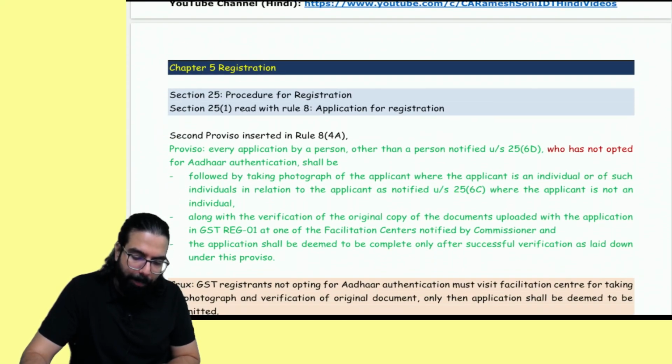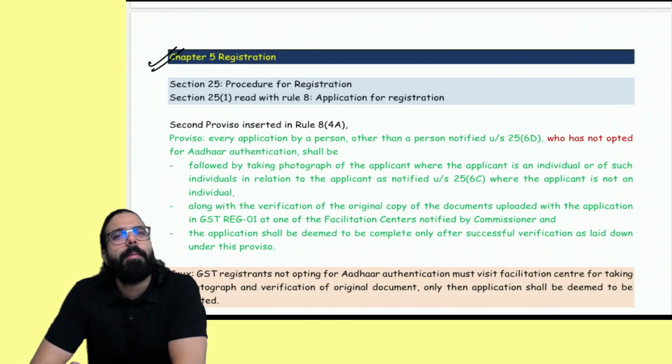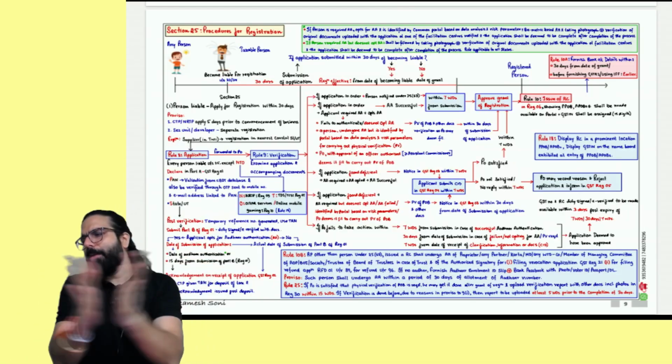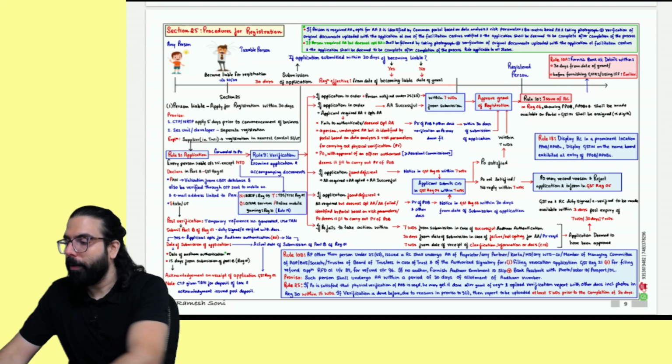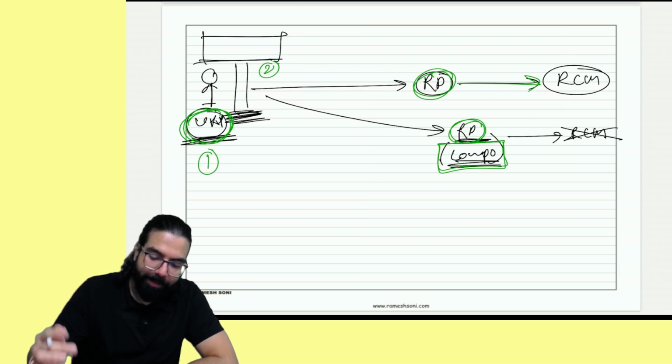The next one is in the chapter of registration. Everyone, please come to registration. I hope you remember that when you are applying, everyone, please tell me, are we all 100% clear till here? Okay, chalo, I'll go ahead and tell you now about the next chapter. The next chapter is registration. Everyone tell me one thing.